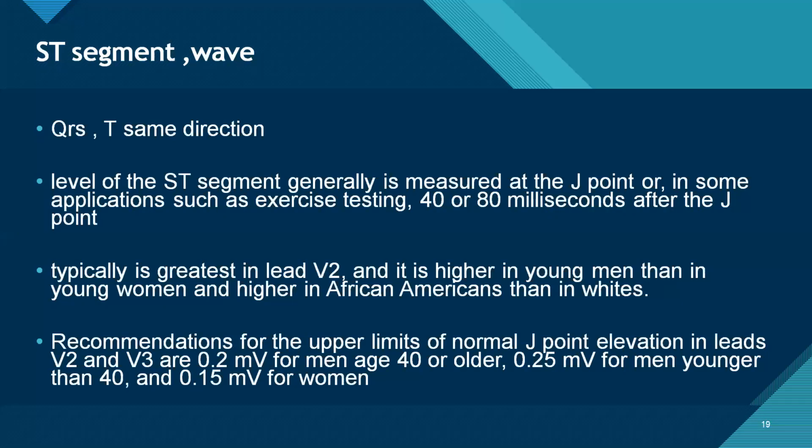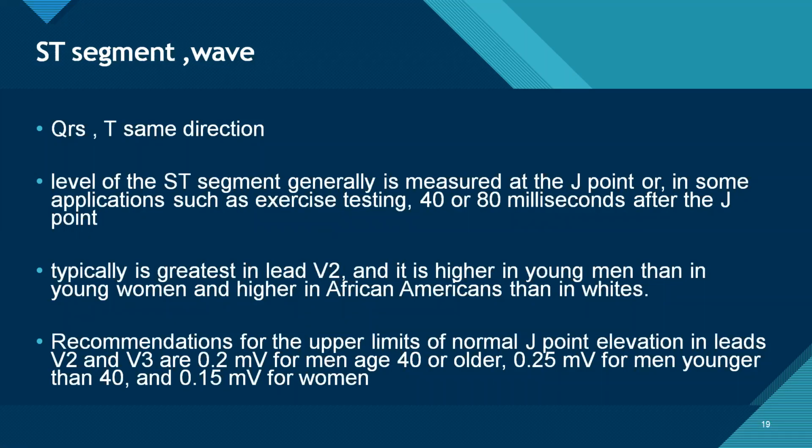Coming to the ST segment and T wave. Normally QRS and T have the same direction, and this occurs because the depolarization and the repolarization are both from the endocardium to the epicardium. The level of the ST segment is generally measured at the J point, or in some applications such as exercise testing, 40 to 80 milliseconds after the J point.